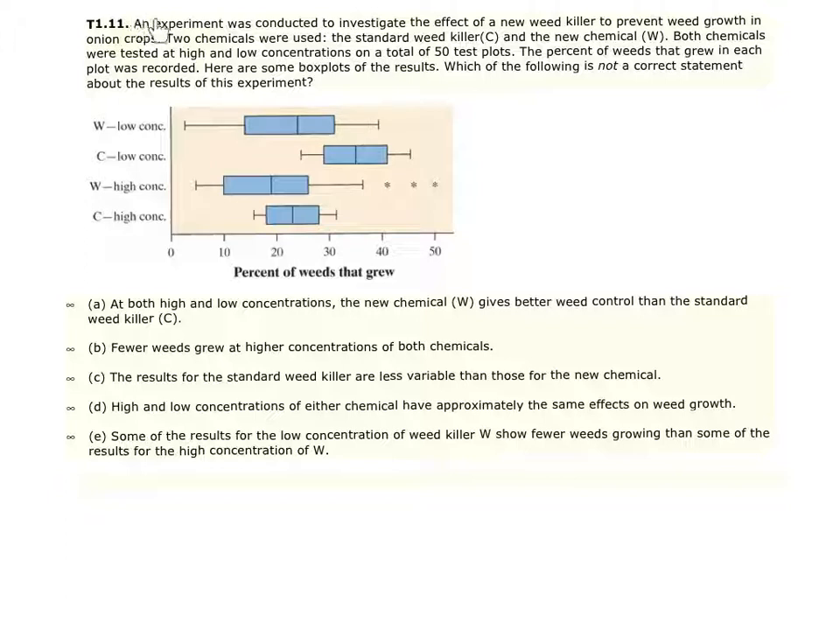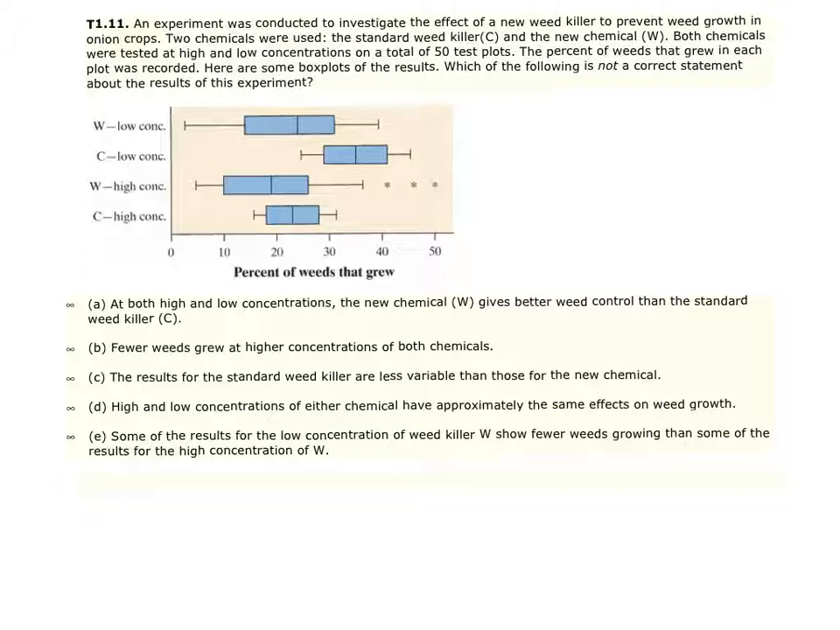Number 11. An experiment was conducted to investigate the effect of a new weed killer to prevent weed growth in onion crops. Two chemicals were used, the standard weed killer, letter C, and the new chemical, letter W. Both chemicals were tested at high and low concentrations on a total of 50 test plots. The percent of weeds that grew in each plot was recorded. Here are some box plots of the results. Which of the following is not a correct statement about the result of this experiment?